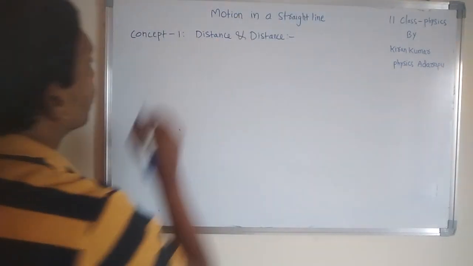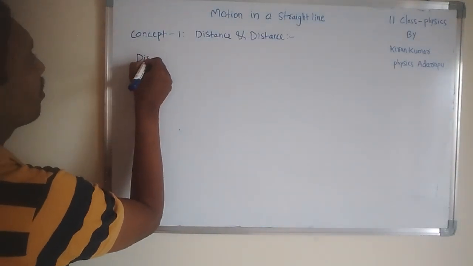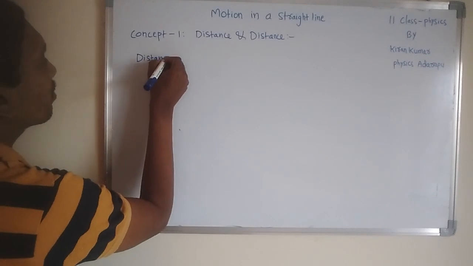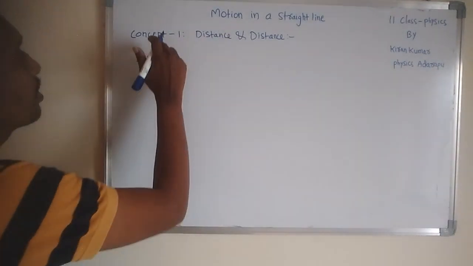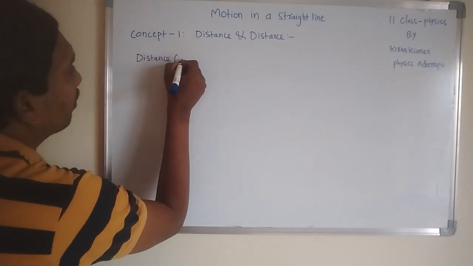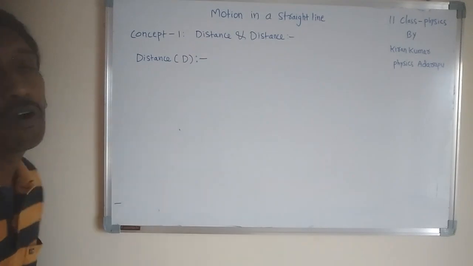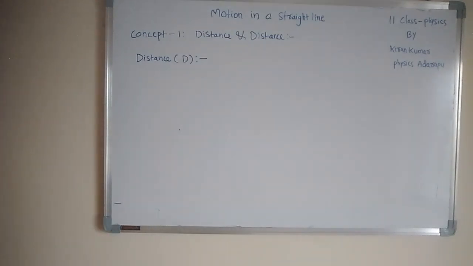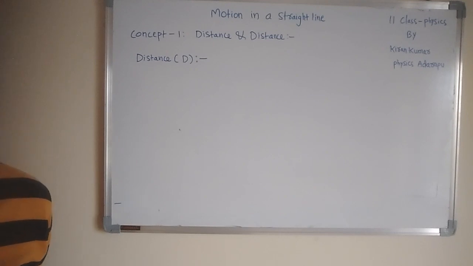So we will discuss the distance first. What is the difference between distance and displacement? It will be understood from this concept. First I want to explain distance. It is denoted by capital D. Now, what is distance? In simple terms, distance stands for length.